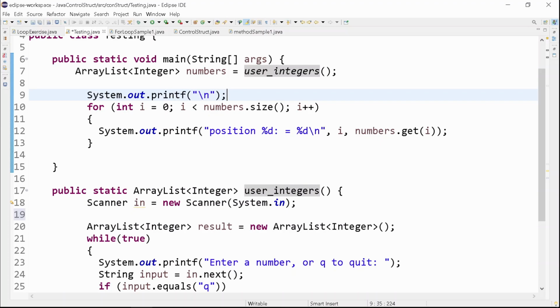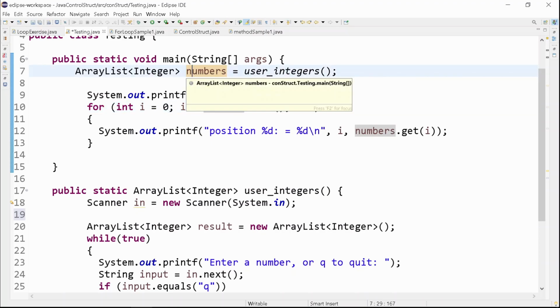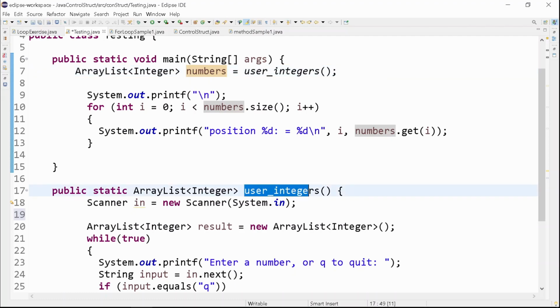That's getting the value of i from 0 to the length of numbers, and this is our numbers. The length of this numbers depends on the length of the input we have happened in the userIntegers, or the input process in the userIntegers. And you have numbers.get(i).